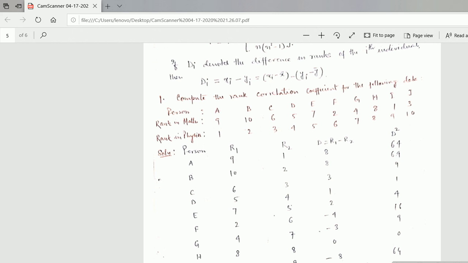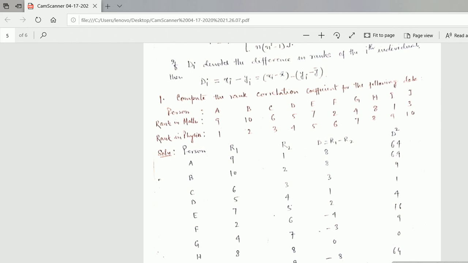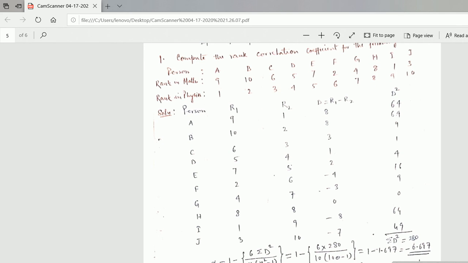Rank in physics: A has got 1, B has got 2, C 3, D has got 4, E has got the 5th rank, F has got 6th rank, G 7th, like that. So you have to find out the rank correlation coefficient. How to find it? Make a table simply. The persons here are A, B, C, D, E up to J.